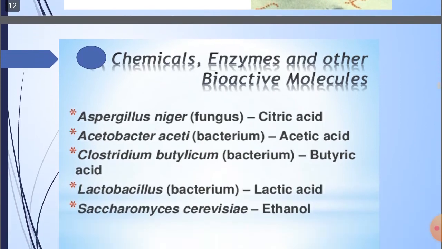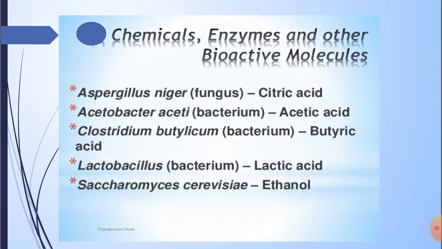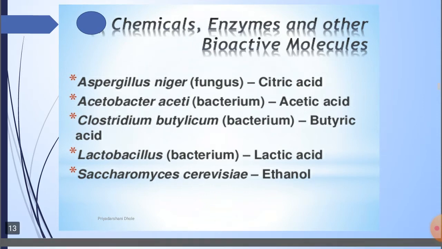Next one is, some microbes are used for chemicals, enzymes, and bioactive molecules preparation. In that, first, Aspergillus niger, which is a fungus used for production of citric acid. Then Acetobacter aceti bacterium, which is used for the preparation of acetic acid. Then Clostridium butylicum, which is a bacterium used for the production of butyric acid. Then Lactobacillus, used for the preparation of lactic acid, and Saccharomyces cerevisiae, which is used for the preparation of ethanol.